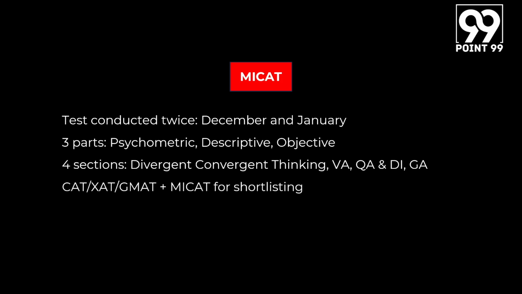If you wish to get admission into MICA, you will have to take either of the CAT, XAT or GMAT and the MICAT for shortlisting. So there is some weight that is assigned to your CAT/XAT/GMAT score and some weight that is assigned to your MICAT score. Typically this is 20 and 80. So you have to appear for both these parts to be eligible for the shortlisting process.